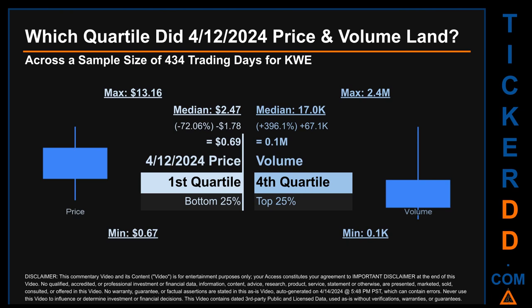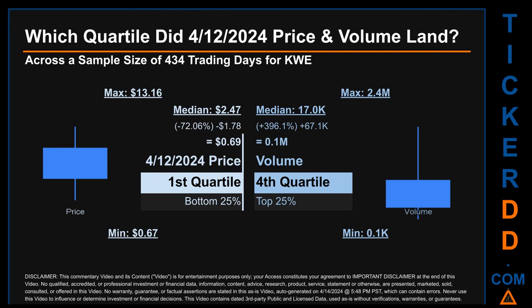Which quartile did the 12th of April 2024 price and volume land? Across a sample size of 434 trading days, the maximum end-of-day price for KWE was $13.16 while the minimum was 67 cents. Within that price range, the 12th of April 2024 price, of 69 cents, landed within the first quartile, meaning it was within the bottom 25% of all sampled end-of-day prices.